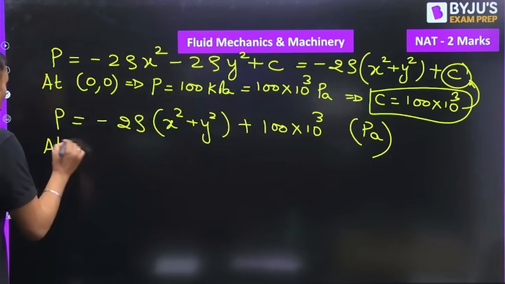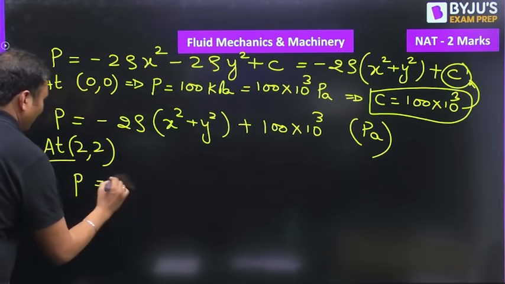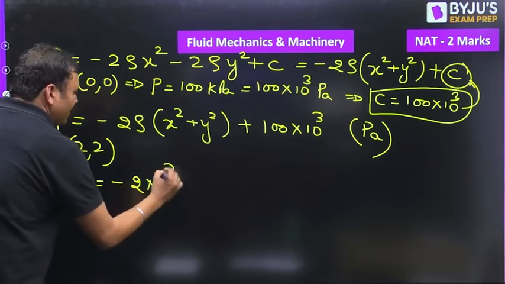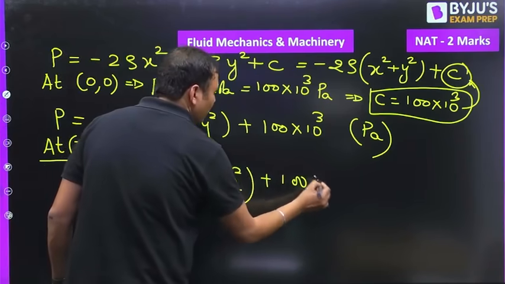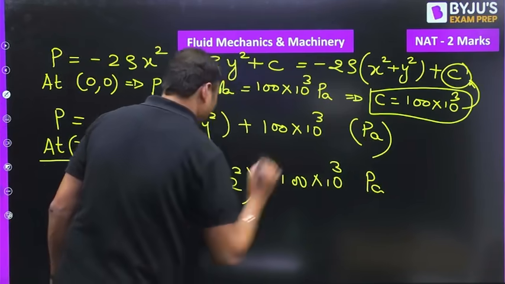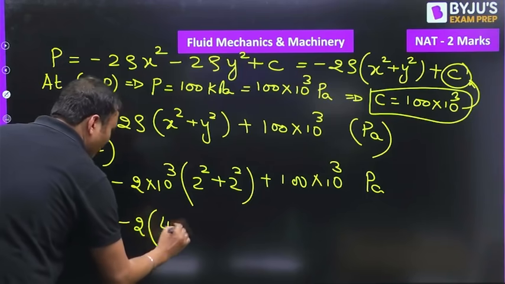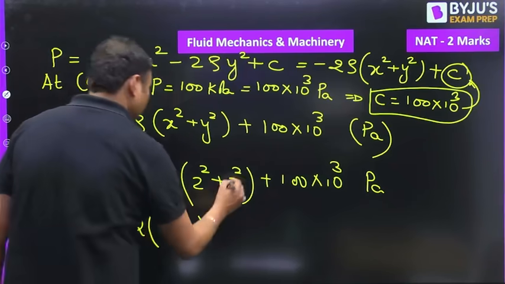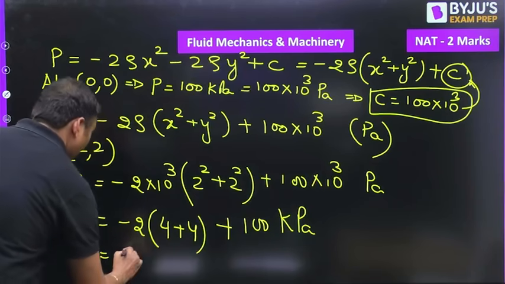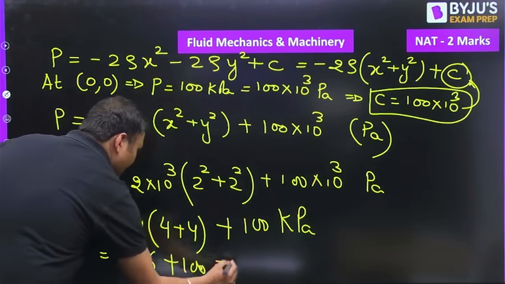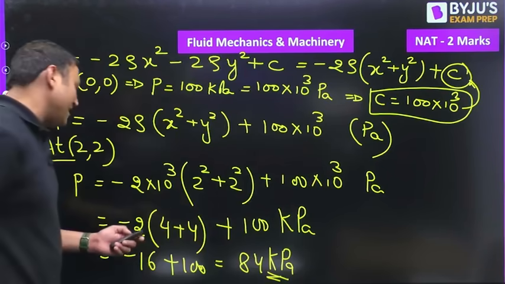Now we need to find out the value at 2, 2. Then the pressure will be equal to minus 2 rho, which is 10 to the power 3, times x square, that is 2 square, plus y square, that is also 2 square, plus 100 into 10 to the power 3 Pascal. If you convert it into kilopascal, then it will be minus 2 into 4 plus 4, plus 100 kilopascal. What is the answer? Minus 16 plus 100, that is equal to 84 kilopascal.